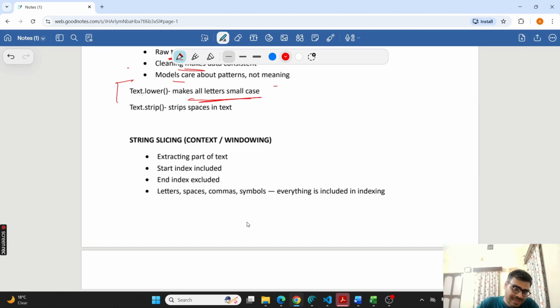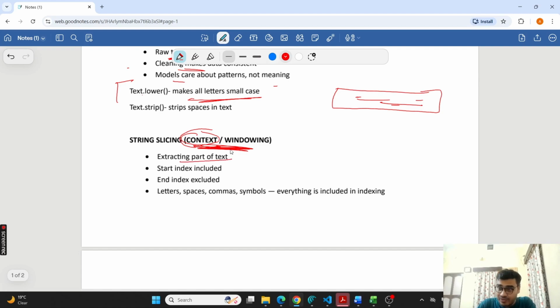So let us do the slicing now. String slicing is used for context or windowing. I have already told you that we need to limit the size of the input. Then we always need to extract the part of the text which is important for us, or which we want the LLM to understand. For that we need to know how to do it. So next is slicing, and for that, indexing will be important. Let us discuss this.